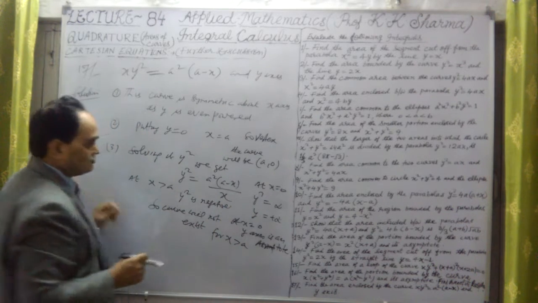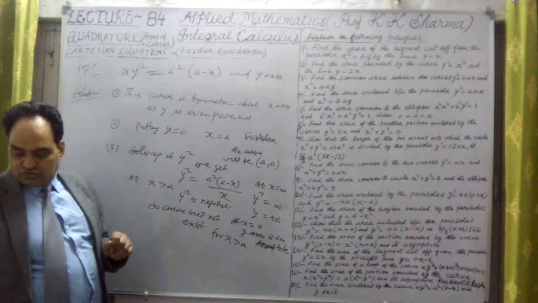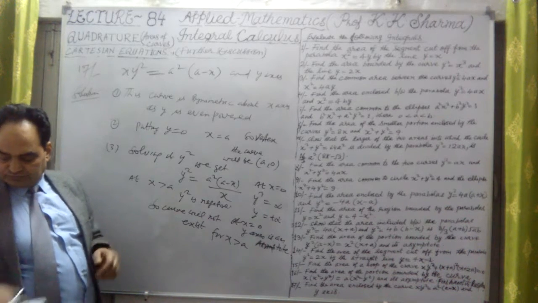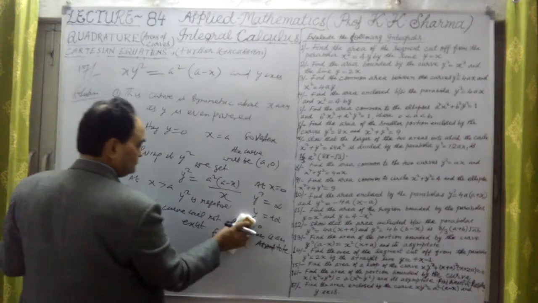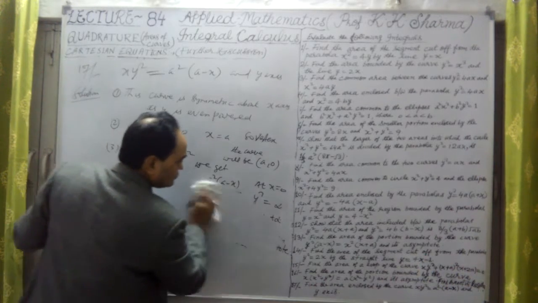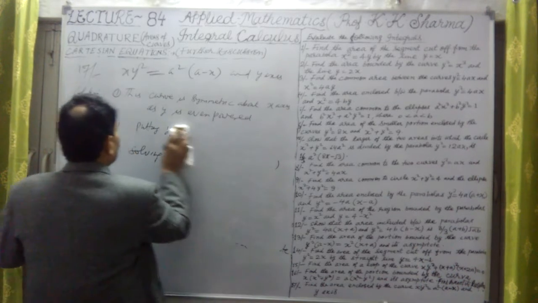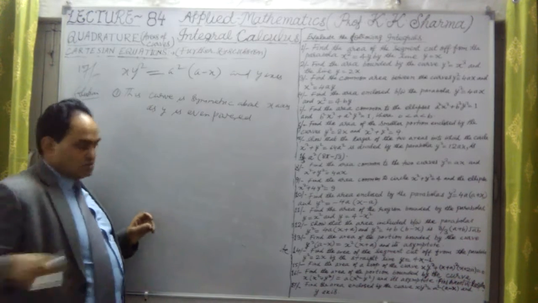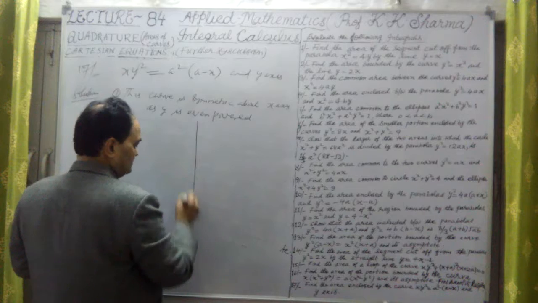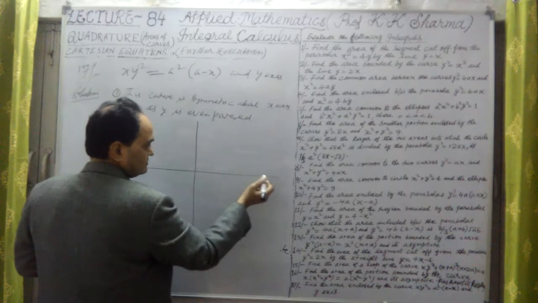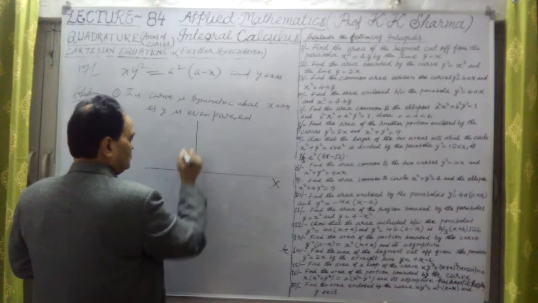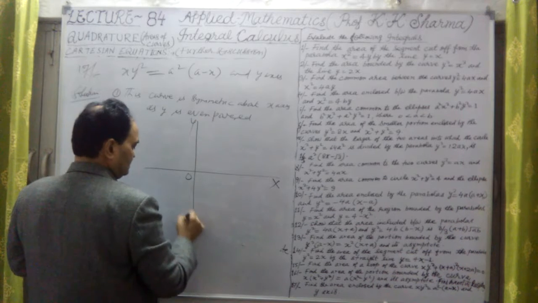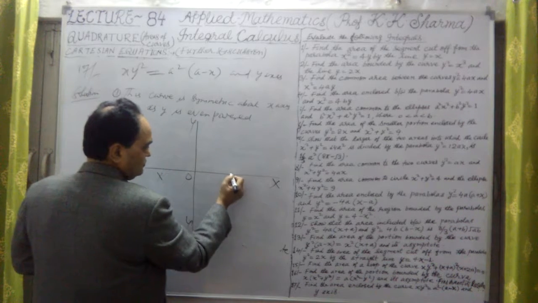That means, let me draw the curve now. The curve will be here of this kind. This is the y-axis, the x-axis is this. Origin, y dash, x dash, where it is a, 0.